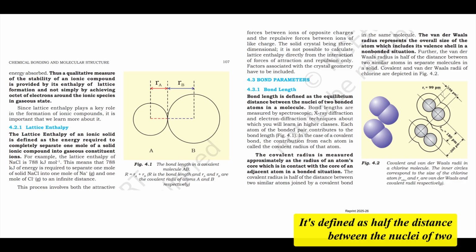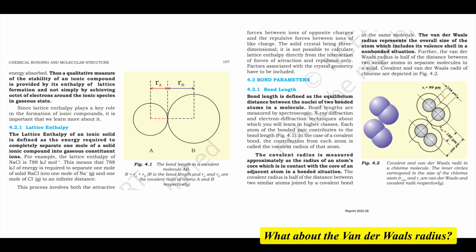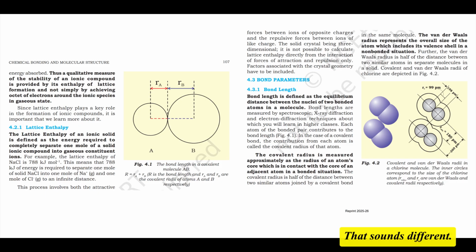It's defined as half the distance between the nuclei of two identical atoms bonded together in a molecule, like in Cl2. So the bond length between two different atoms, A and B, is approximately the sum of their covalent radii, R_A plus R_B. What about the van der Waals radius? That sounds different. It is different.